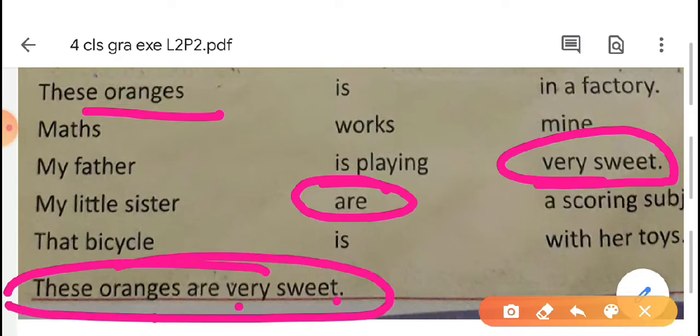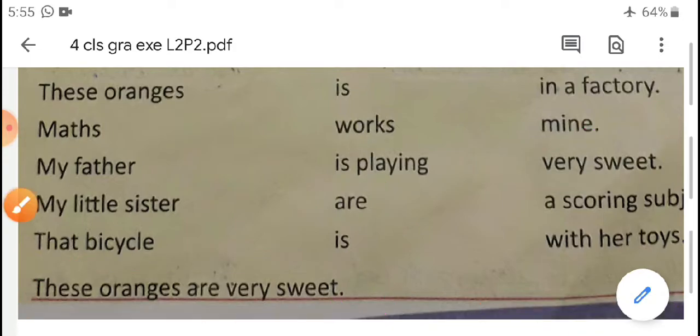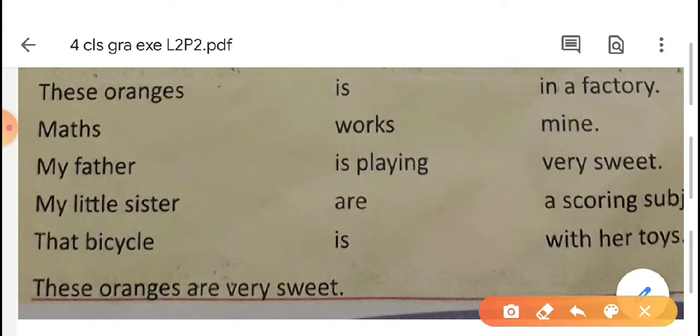Now we are going to make the second sentence. What is the first one? Subject is maths. Now we have to select the verb. Maths is. Now the rest of the sentence: in a factory, mine, very sweet, a scoring subject, with her toys.